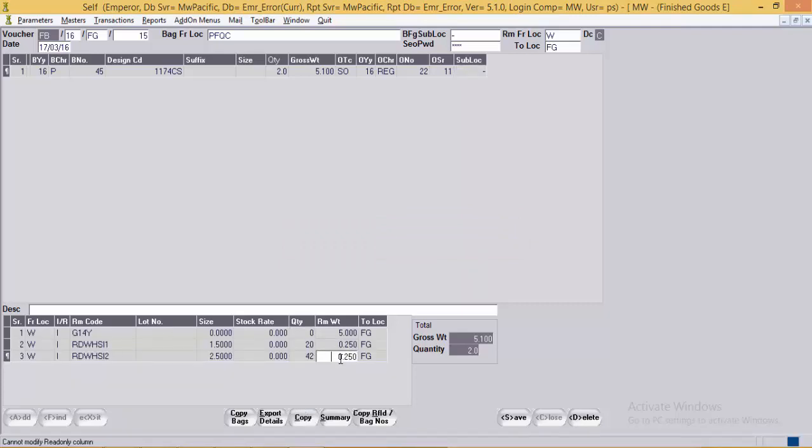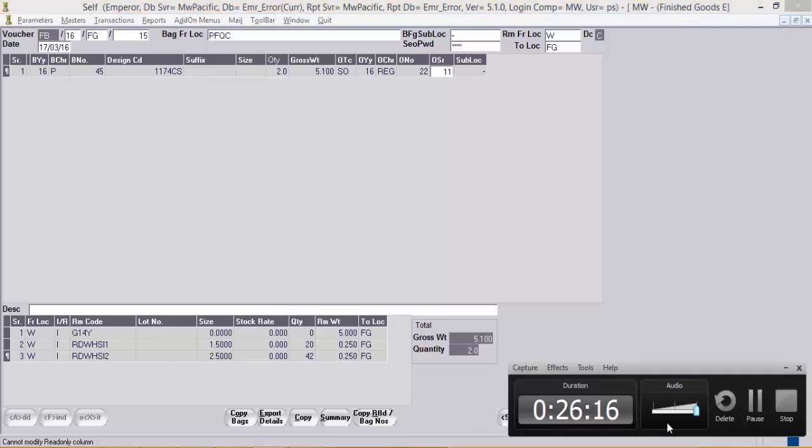It is now allowed. This way the user can enter various bags to move to the FG sublocation.